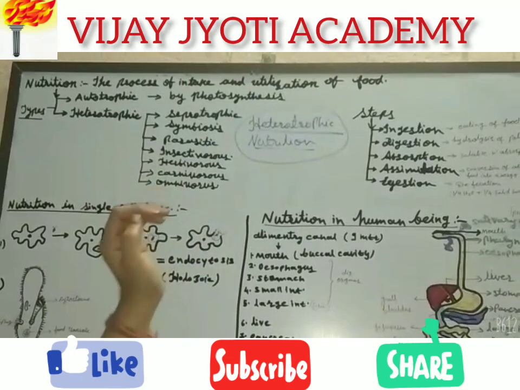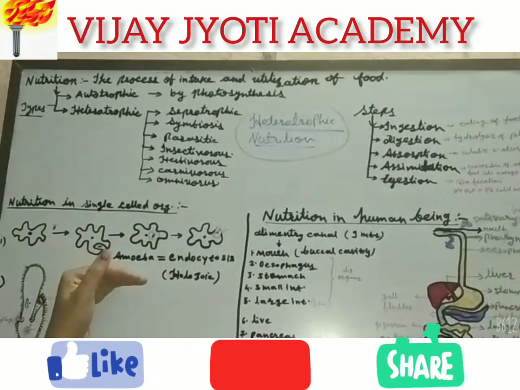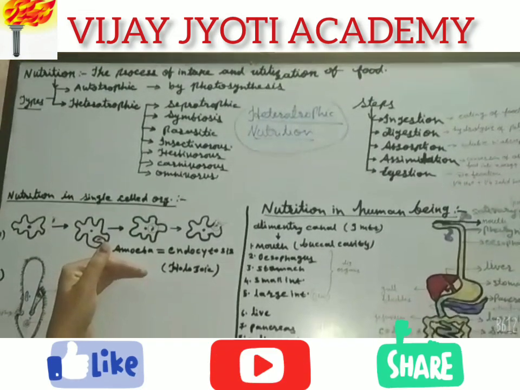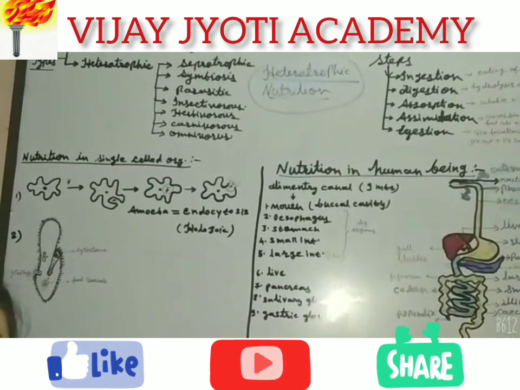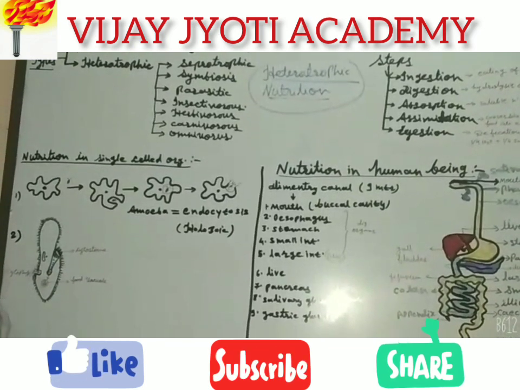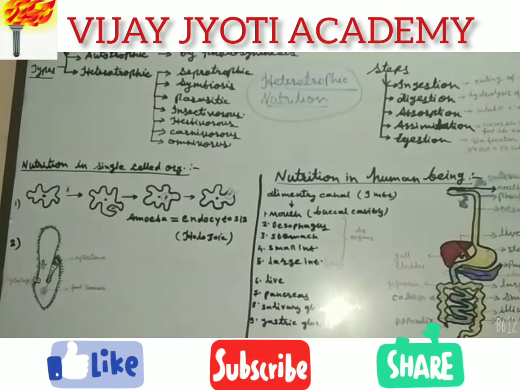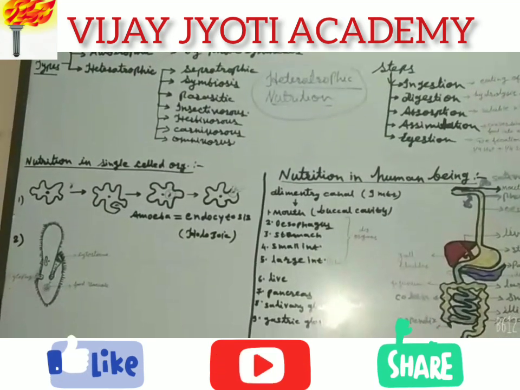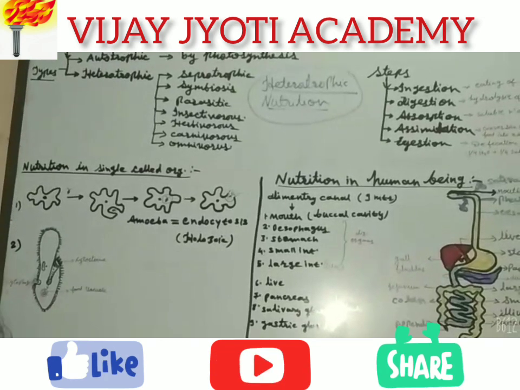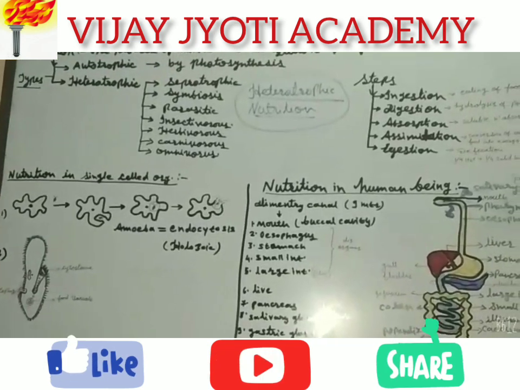First, we have to study nutrition in lower animals, which are primitive ones, which don't have a digestive system. A proper digestive system is absent, alimentary canal is absent, so the nutrition takes place in the simplest way, and that type of nutrition is called Holozoic nutrition.